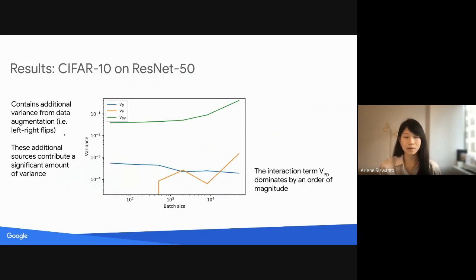We then examine results from our experiment training CIFAR10 on a ResNet 50. The specified data seeds determine both data order and random left-right flips of the training data. We noticed that the additional sources contribute a significant amount of variance. In addition, the interaction term VDP dominates individual terms by an order of magnitude.